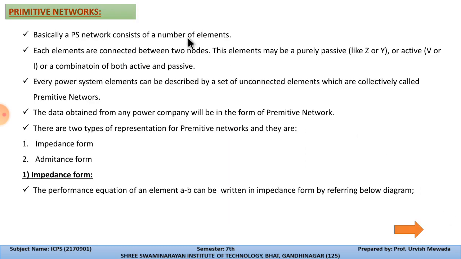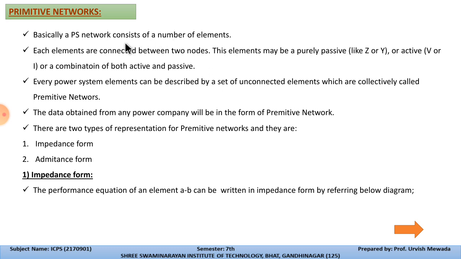Now the next theory is primitive network. So this is the most important theory for the chapter. Basically, a power system consists of a number of elements. So here a power system network consists of a number of elements that we already discussed, in an interconnected power system, so that we have a number of generators, transformers and transmission lines in the network. So we can say that it consists of a number of elements, and each element is connected between two nodes.